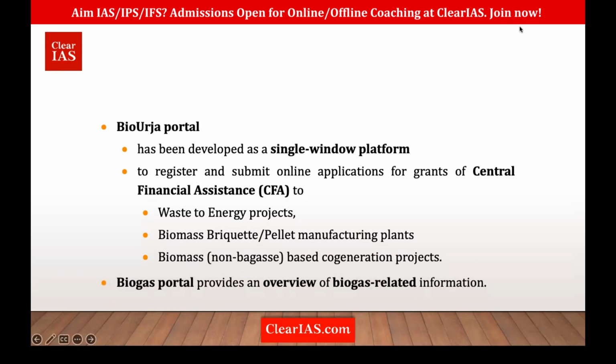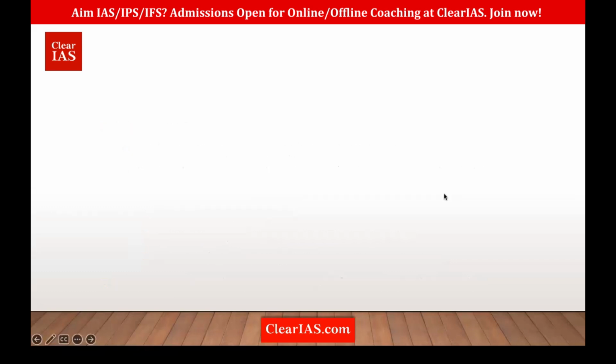So you must know the difference. Bio-Urja is an online platform for submission of applications for central financial assistance related to bioenergy, and the Biogas portal gives all the information regarding biogas and the initiatives by the government, etc.